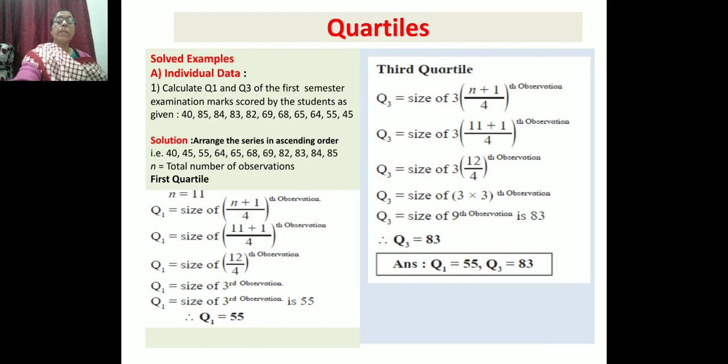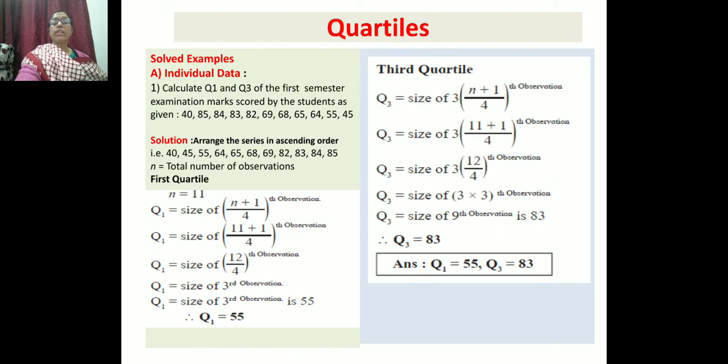Now first, as the solution says, arrange the series in ascending order, meaning the smallest value first. The question gives 40, 85, 84, 83. Now the smallest value is 40, so we write that first. Then the second smallest value in the data is 45, so we write 45 next in ascending order, then 55, 64, 65, 68, 69, 82, 83, 84, 85.